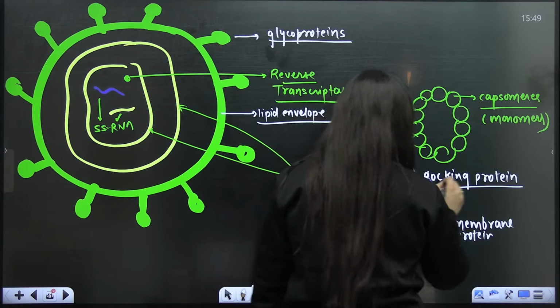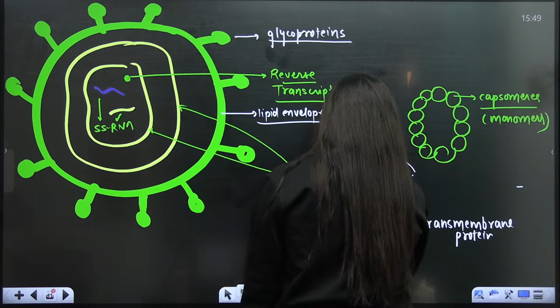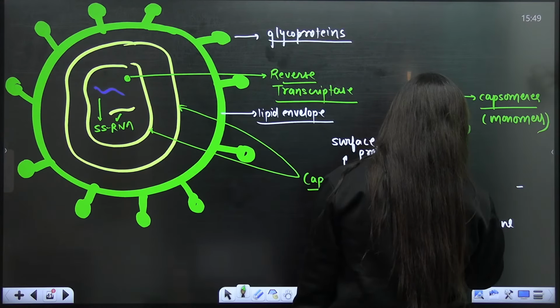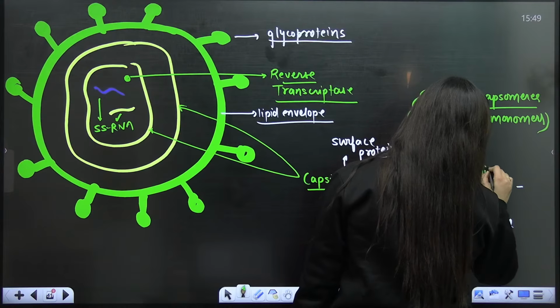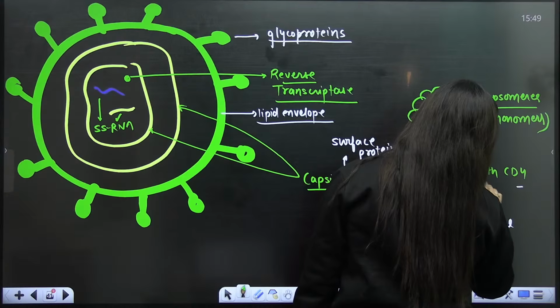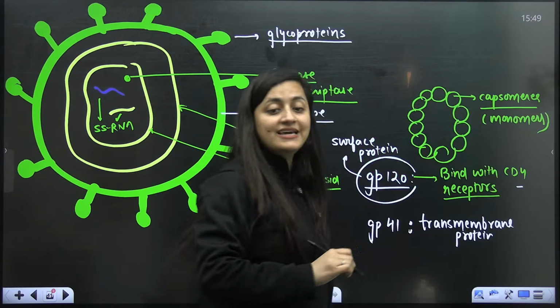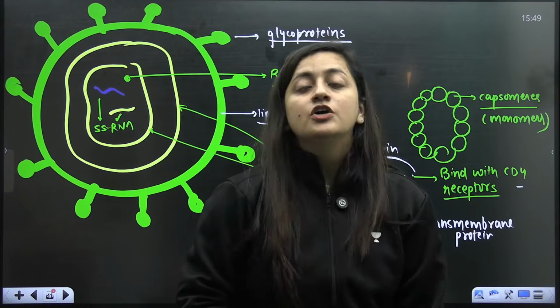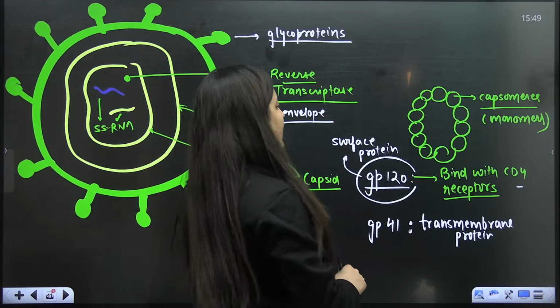Here what will you see? It will bind with CD4 receptors, right? These CD4 receptors, where do you see them? You will see them on the T helper cells.